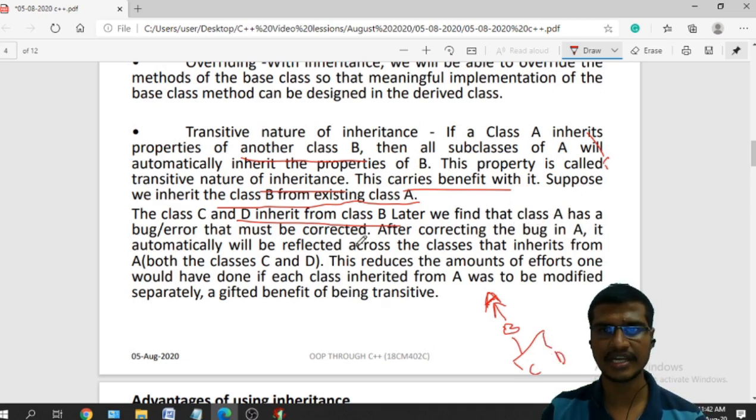Later we find that class A has a bug or error that must be corrected. After correcting the bug in A, it will automatically be reflected across the classes that inherit from A, both the classes C and D.